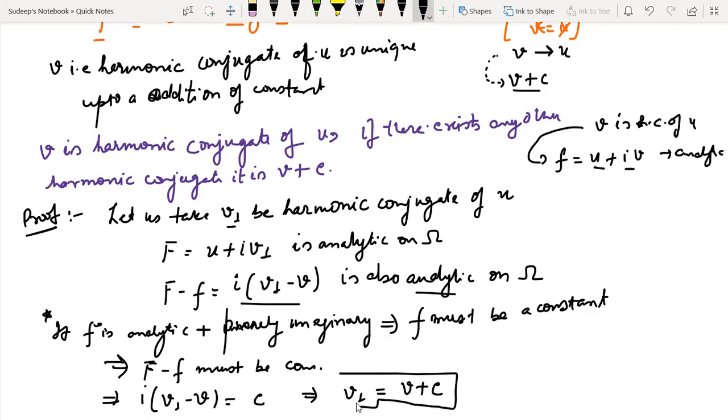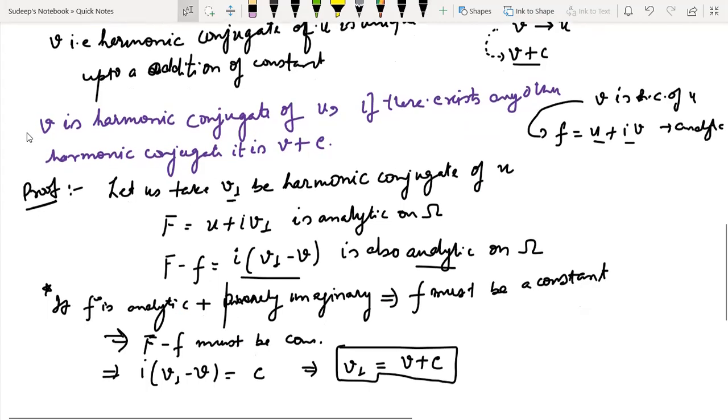So if we are talking about any other harmonic conjugate, it has to be the original harmonic conjugate plus C. So what I want to say is that if V is a harmonic conjugate of U, and if there exists some other harmonic conjugate, it can only differ by a constant from V. There is no other way out. Okay, so this is one thing that you should remember.